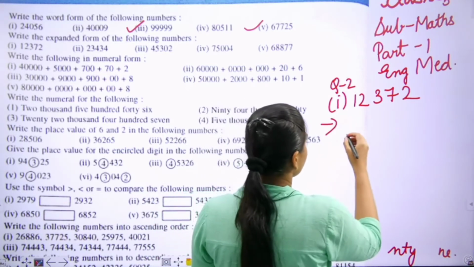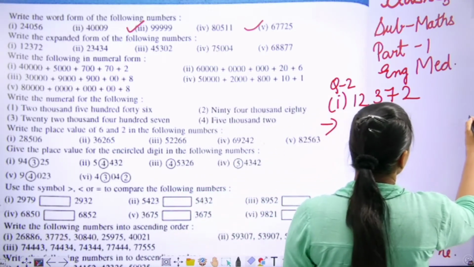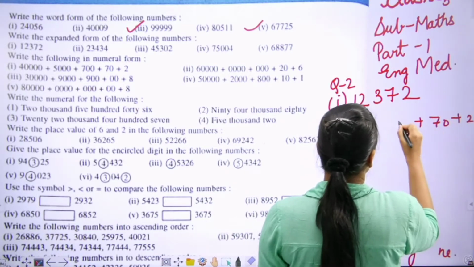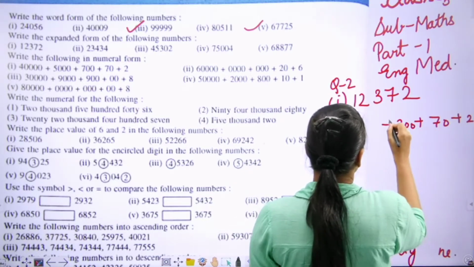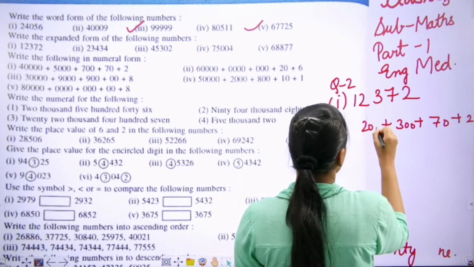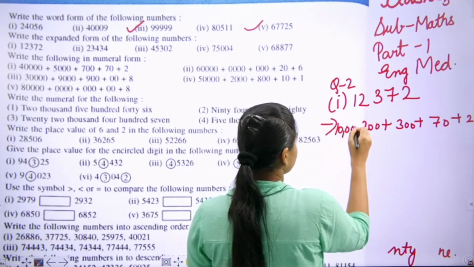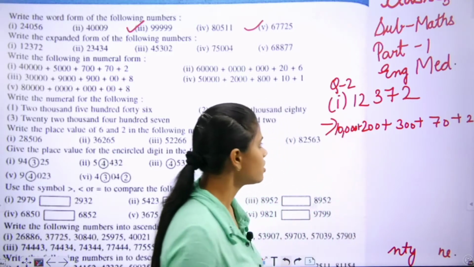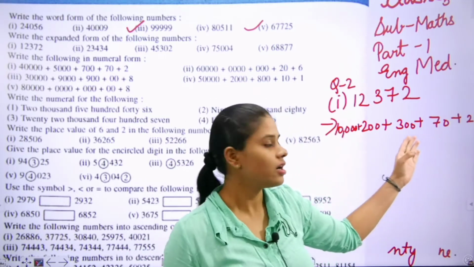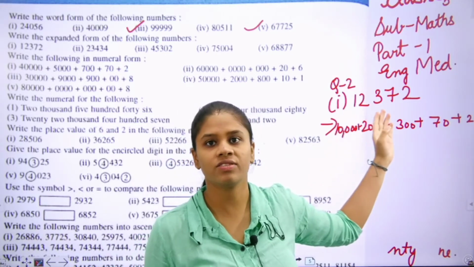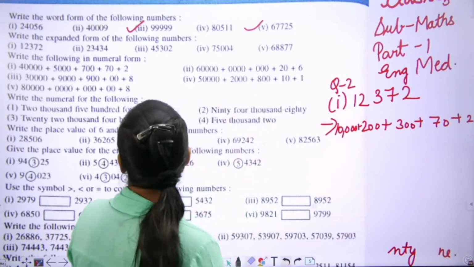First one, ones, then tens, then hundred, then thousand, then 10,000. This is ones, tens, hundred, thousand, 10,000. 12,372. Move to the next part.